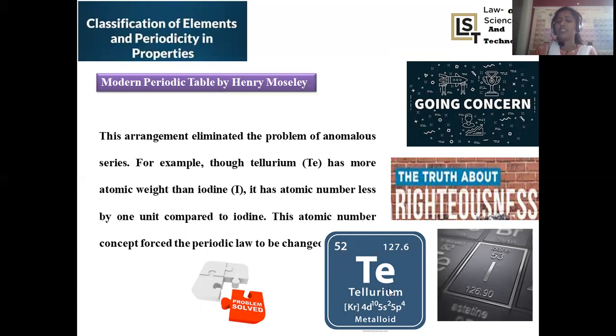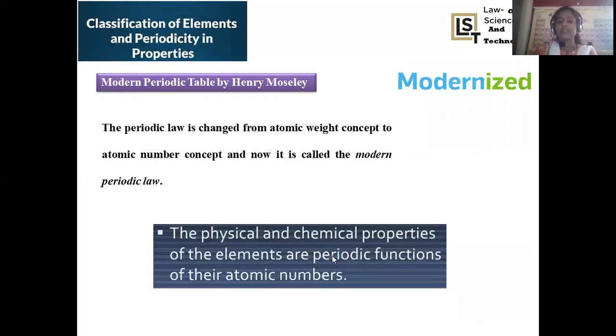So 52 followed by 53 is the correct sequence in accordance with the main criteria provided by Henry Moseley in the modern periodic table, purely based on the atomic number concept. 52 followed by 53, this is a righteous arrangement. This is a growing concept, we can say. So what was the obstacle in the case of Mendeleev's periodic table? We need not change the position of these elements; rather we have to change the perception of thinking. Instead of atomic weight, we have to move on to the atomic number concept. So this is the kind of advantage of this modern periodic table.